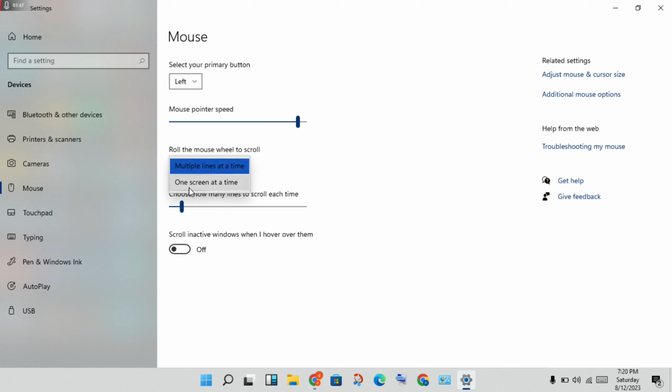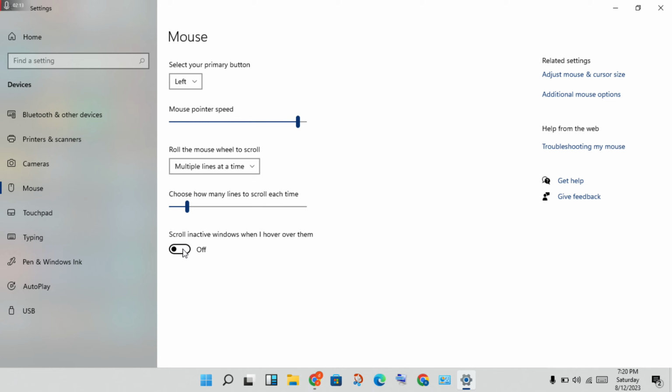You will click on multiple lines at a time. You will click to change, okay. Then next, you will set your speed, okay. You will click on the speed, okay. Then you will see the scroll inactive windows option.